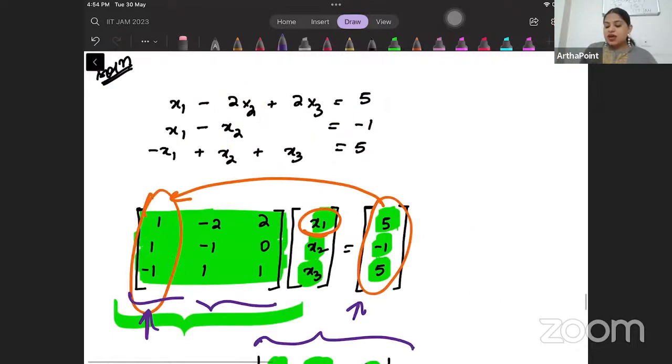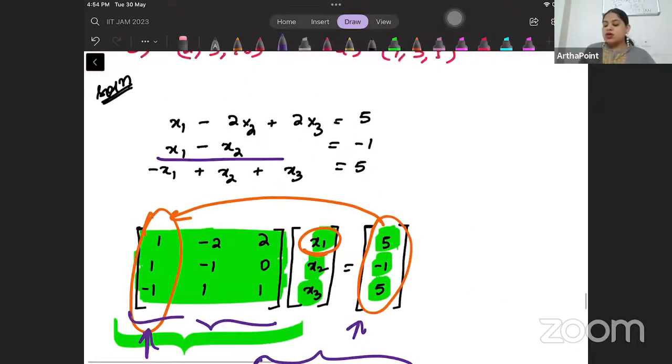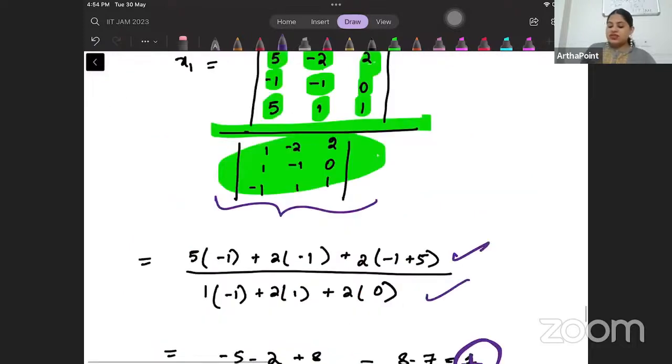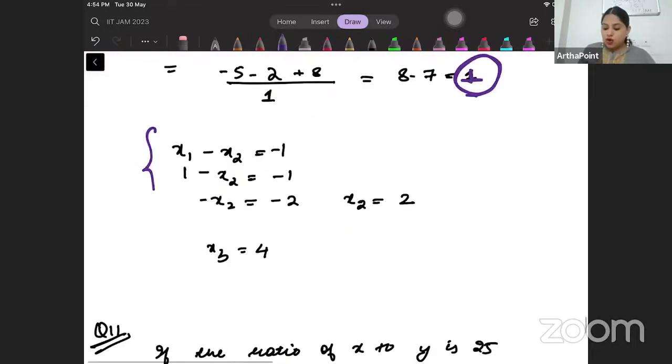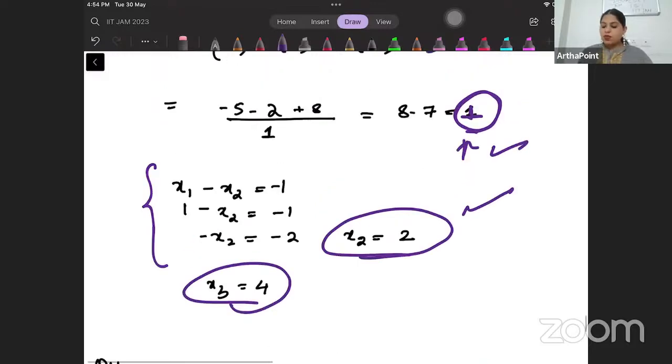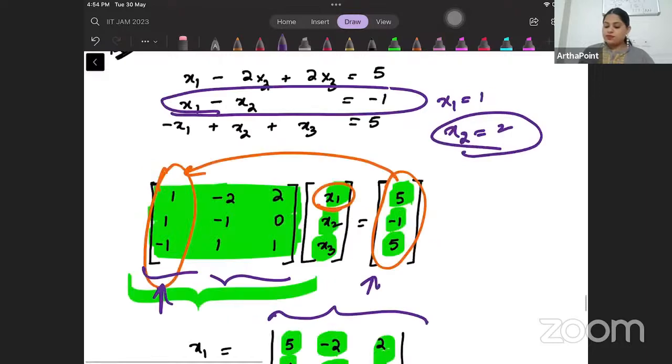Now x2, x3 में Kramer's नहीं भी लगाओगे तो भी चल जाएगा, लगा दोगे तो भी चल जाएगा. Why? Because I can easily see from here that if x1 is 1, x2 will be 2. So from this equation, if I have solved x1 as 1, x2 will be 2. Right? You know x1, you know x2, you can find x3 also. So answer to this question will be 1, 2, and 4.